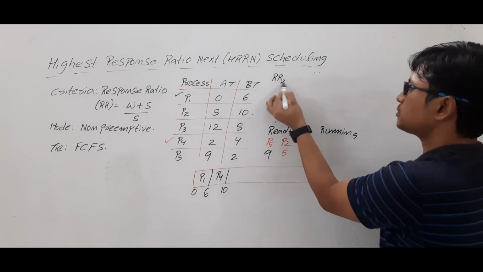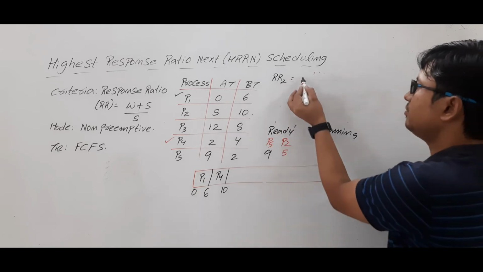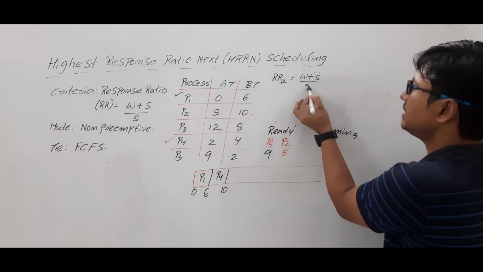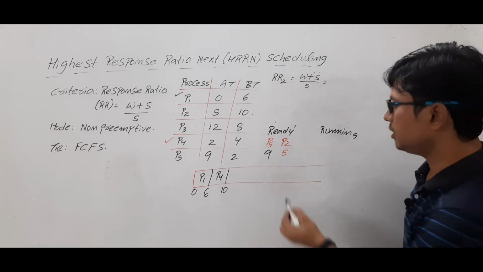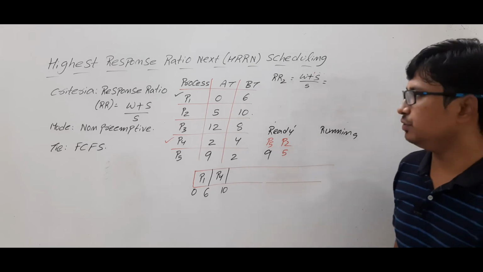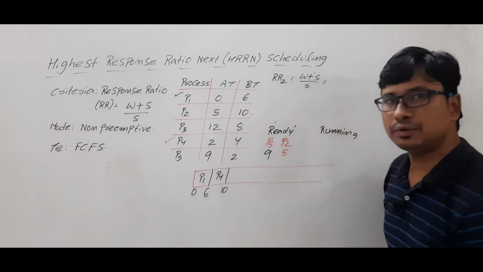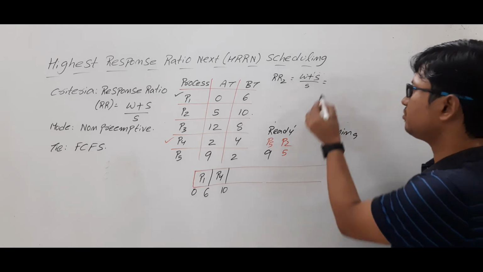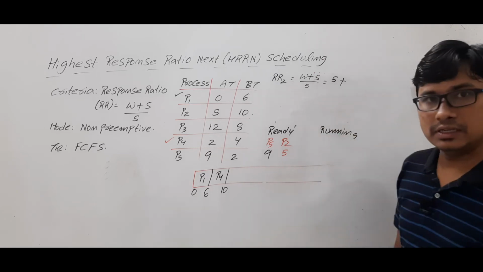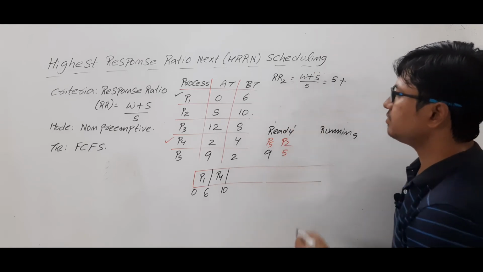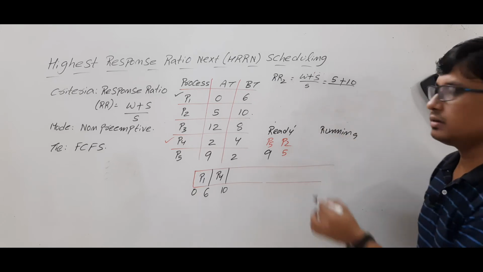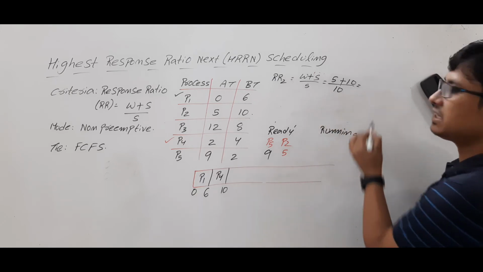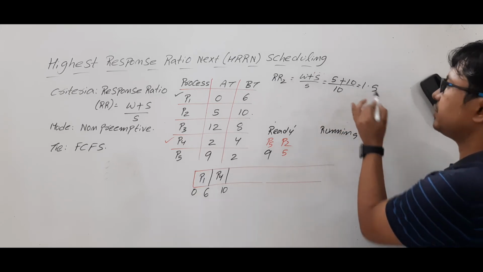Let me compute the response ratio of process P2, which is (W + S) / S, where W is the waiting time. Process P2 arrived at 5 units of time. Right now, 10 units of time is done. So it is waiting for 5 units of time. Is it clear? And the service time or burst time needs 10 units. So 15 by 10, which is nothing but 1.5.